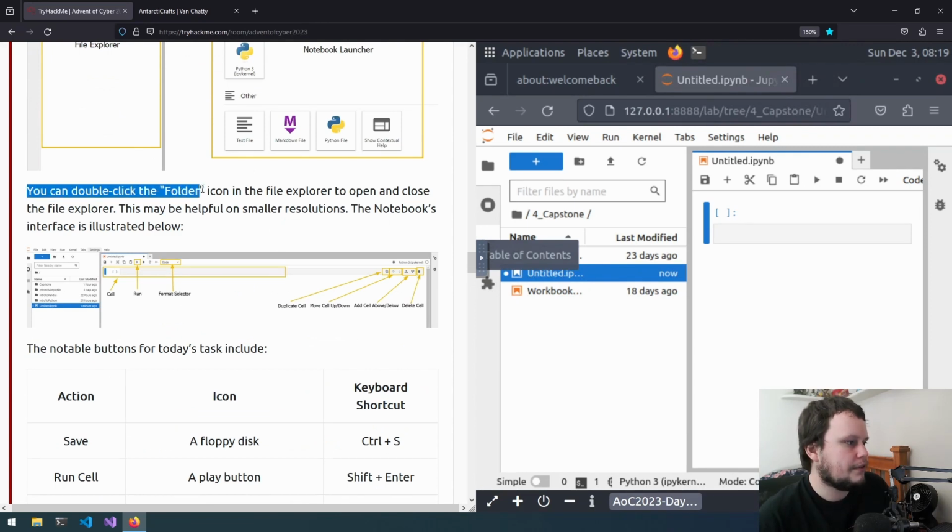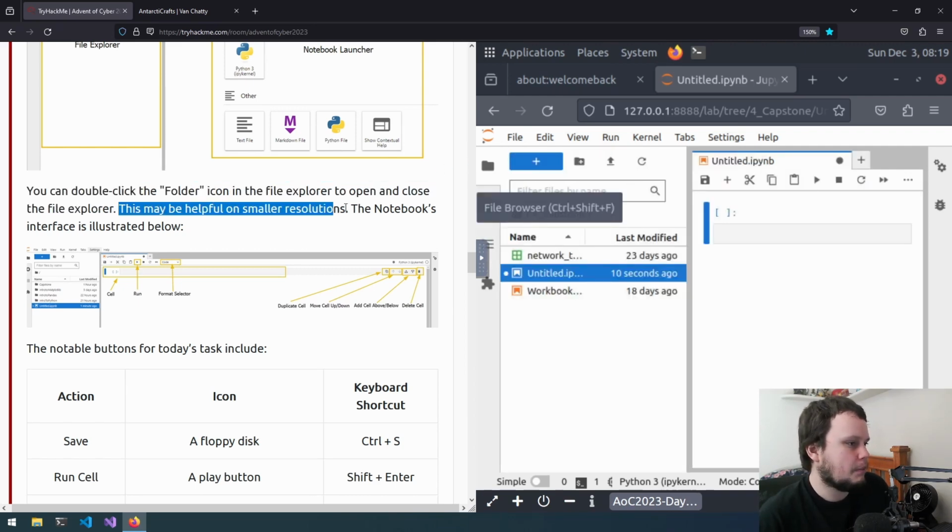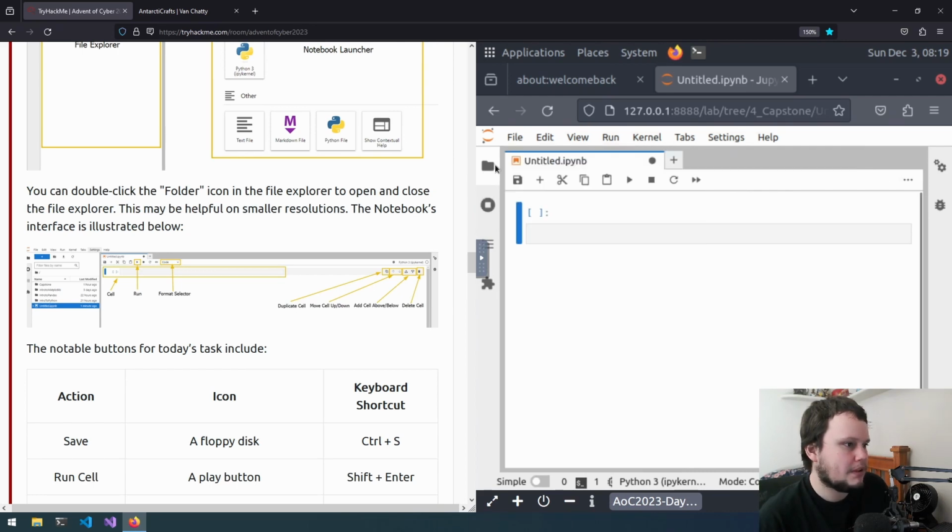You can double click the folder icon in the File Explorer to open and close the File Explorer. So that looks like this one. Yep, so that opens and closes it. This may be helpful on smaller resolutions, which we are, so we'll keep it closed for now.